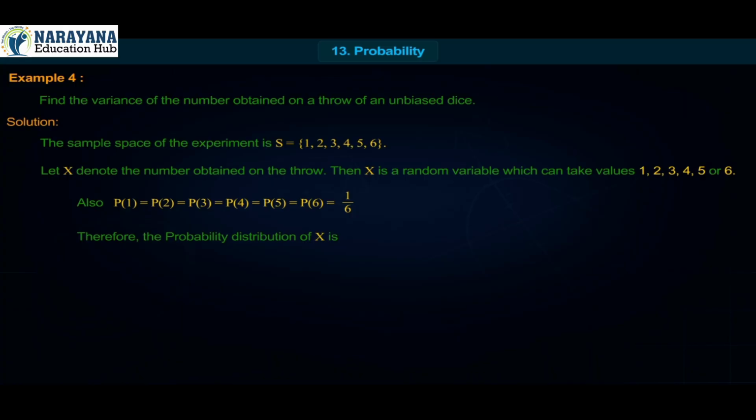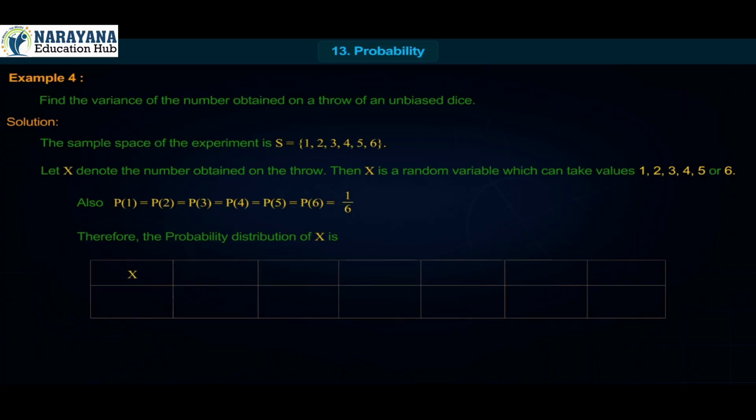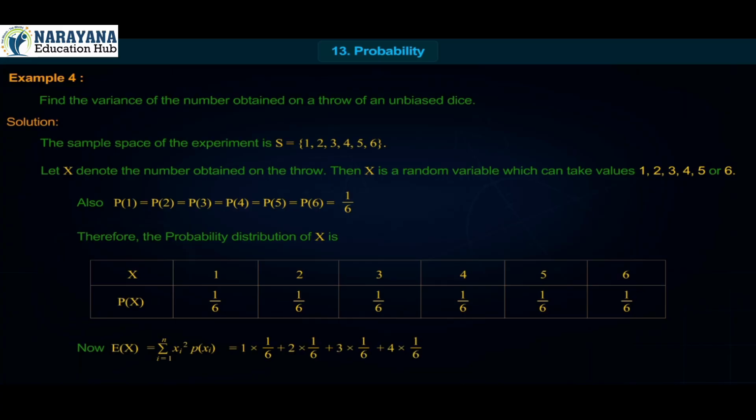Therefore, the probability distribution of x is: x = 1, 2, 3, 4, 5, 6, and P(x) = 1/6, 1/6, 1/6, 1/6, 1/6, 1/6. Now, E(x) is equal to summation i = 1 to n xi into p(xi), which is 1 into 1/6 plus 2 into 1/6 plus 3 into 1/6 plus 4 into 1/6 plus 5 into 1/6 plus 6 into 1/6, is equal to 21/6.